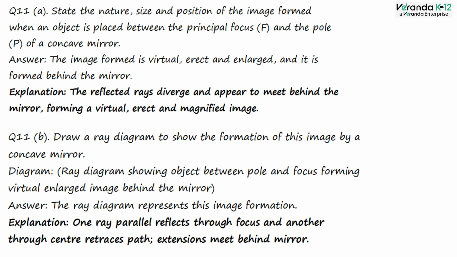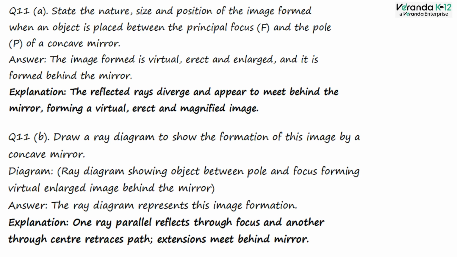Explanation. When the object is placed between the pole and focus of a concave mirror, the reflected rays diverge and appear to meet behind the mirror. Hence, the image formed is virtual, erect, and magnified.